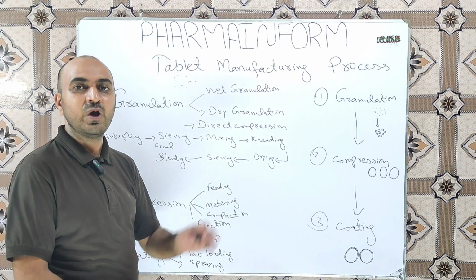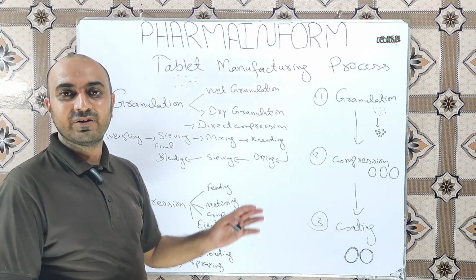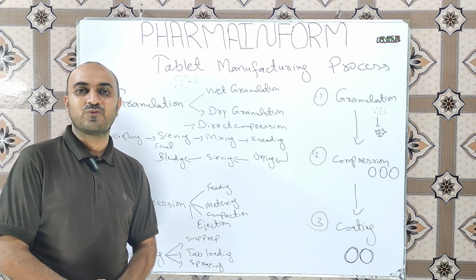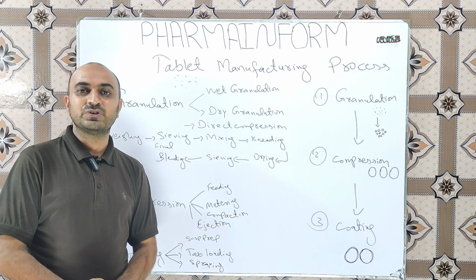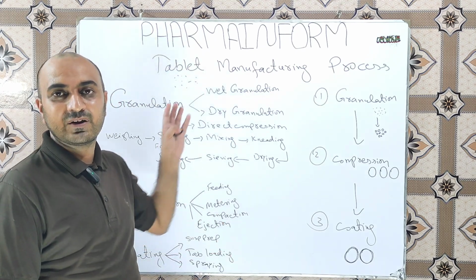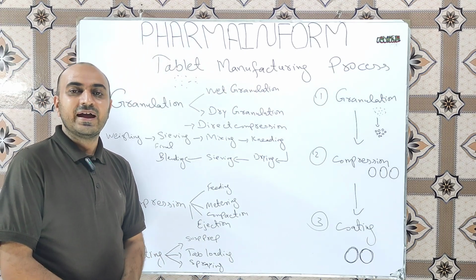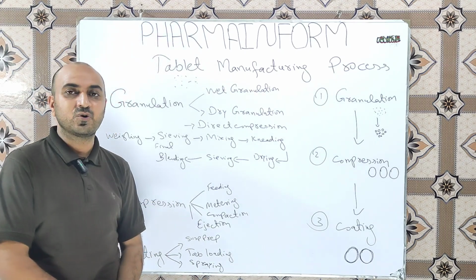Heat is used to evaporate the solvent and our excipients start to accumulate over the tablet surface to form a film. This process continues until our required weight gain of the tablet coating excipients is achieved, and this process is known as tablet coating.